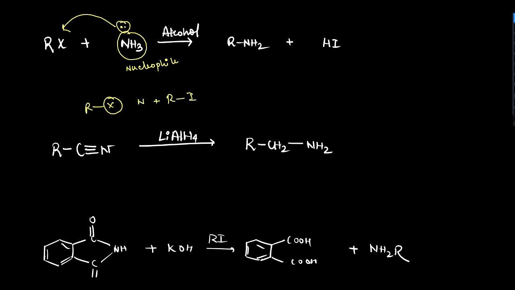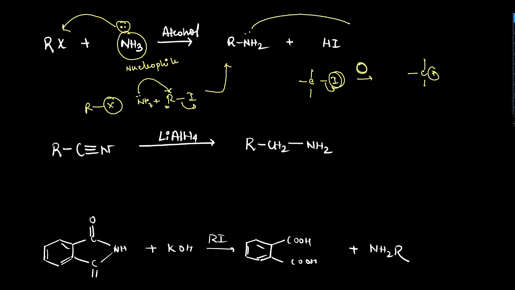When it reacts with NH3, suppose this is a 1-degree carbon and steric hindrance is not there, it will follow the SN2 mechanism. Or suppose this is a tertiary iodide, then first the iodide leaves, and for this case some catalyst is needed to make it a leaving group, and we will get the corresponding carbocation. Then again the amine will act as a nucleophile, and it will give you the corresponding aliphatic amine.